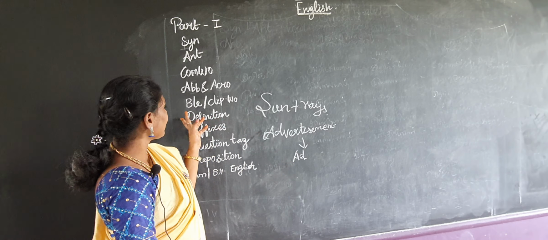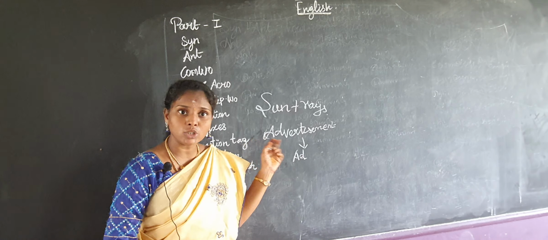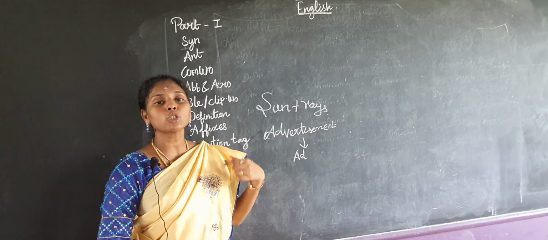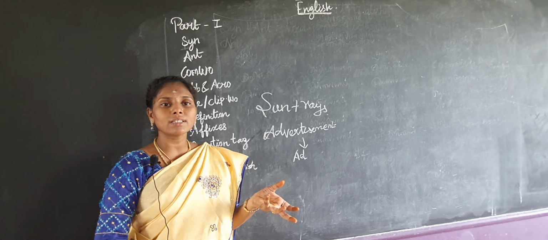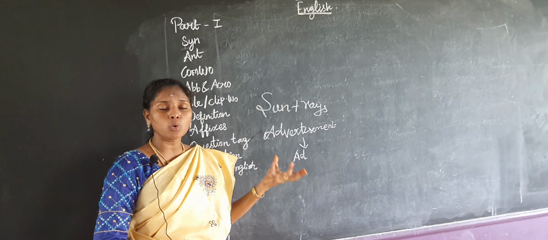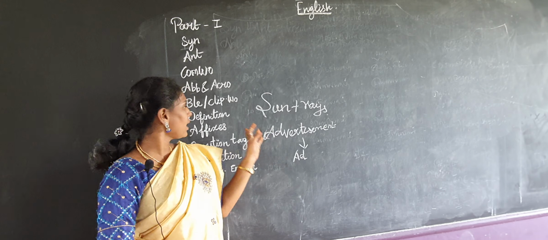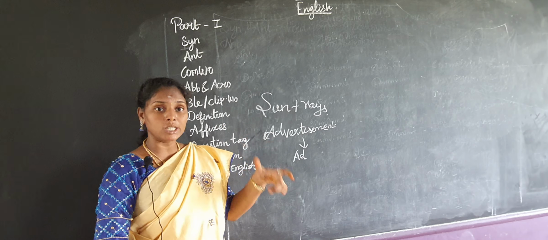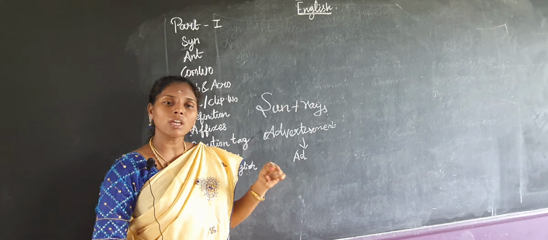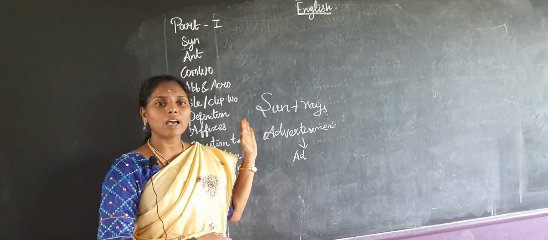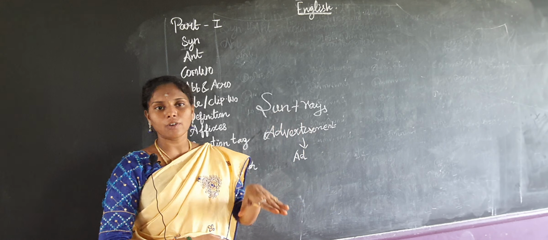And the next thing, definitions also. Same thing. For example, dermatologist. What does dermatologist mean? It studies about the skin. That we call a definition of terms. That also you have in the book exercise. And the next one, affixes. What is meant by affixes? Prefix and suffix.